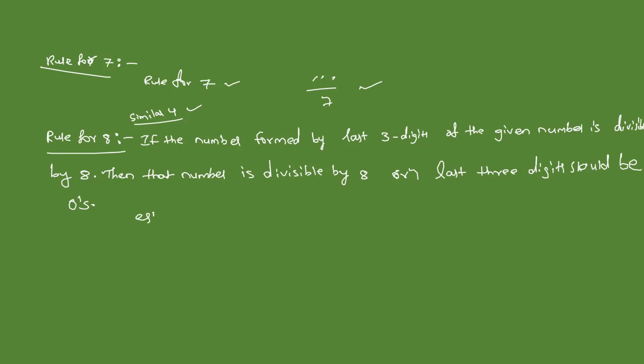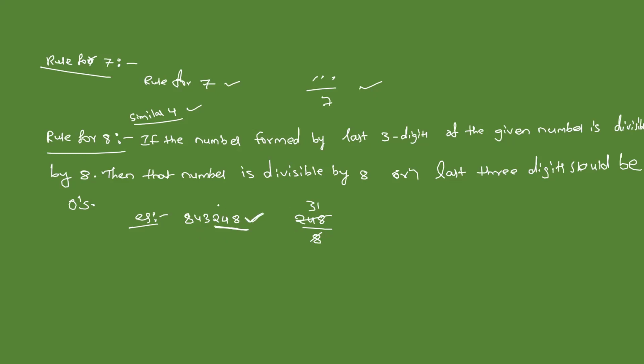We will see an example for time being. 843248. There is a number something like this, 843248. If I want to check whether this number is divisible by 8 or not, I will take the last 3 digits. 248 is the last 3 digits. I will divide it by 8. 8 ones are 8, 8 threes are 24, 8 ones are 8. It is exactly divisible, right? Then this number is also divisible by 8.